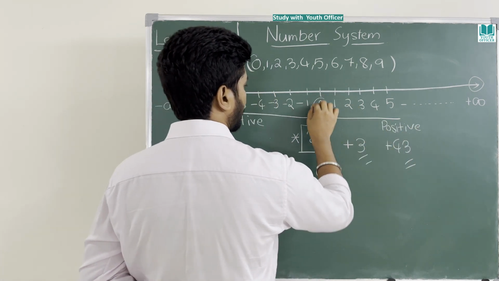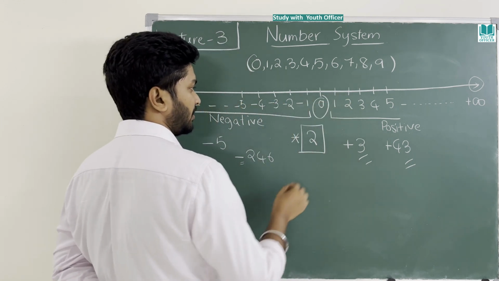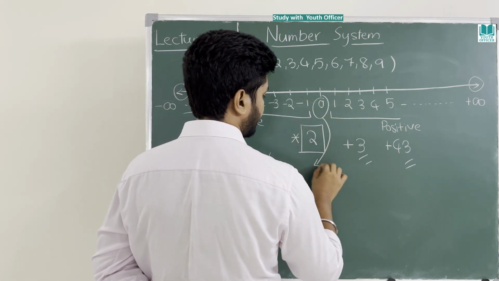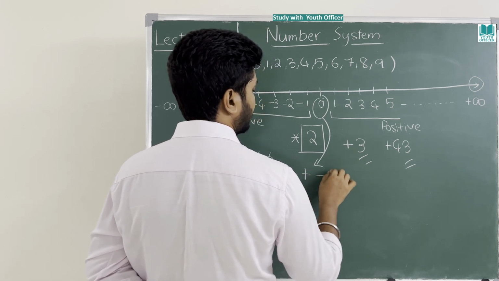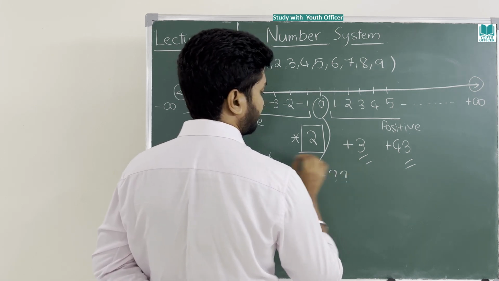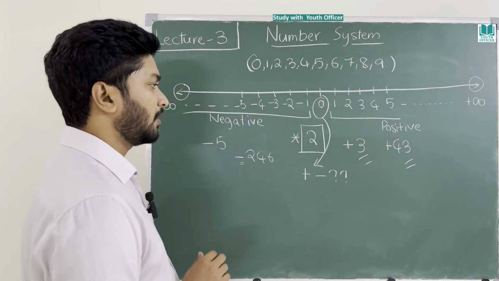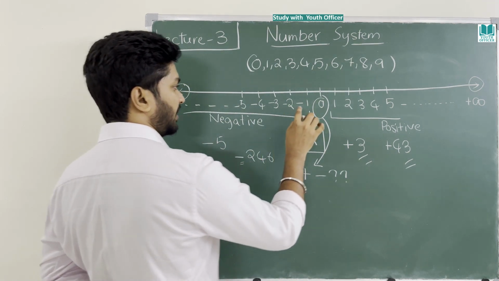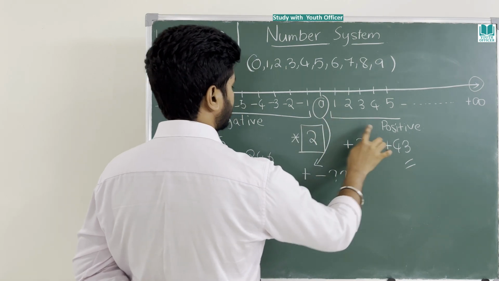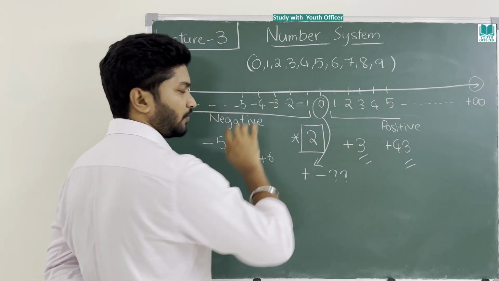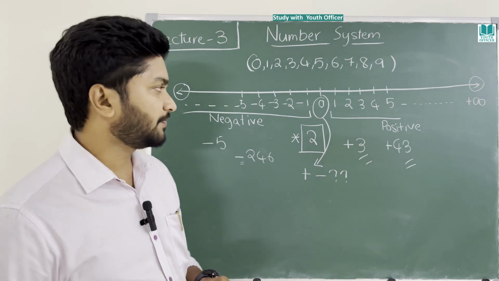What about 0? Is 0 positive or negative? Which is that? Before explaining 0, I will talk about positive and negative, then we will come back to 0. Is that clear with you?